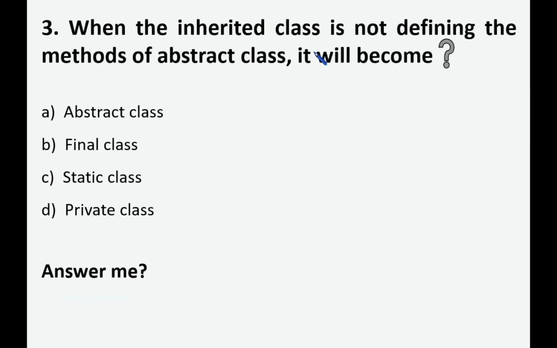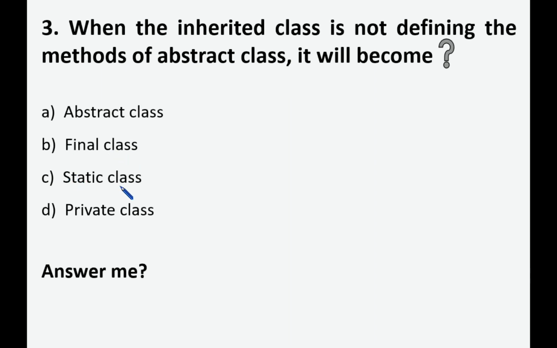Third question. When the inherited subclass is not defining all the methods of the abstract class, then the subclass will become what? Option A, abstract class. Option B, final class. Option C, static class.